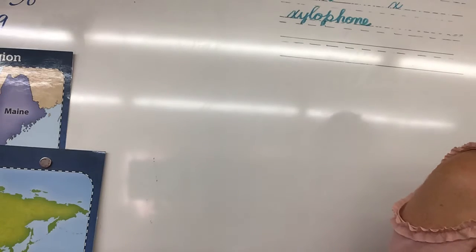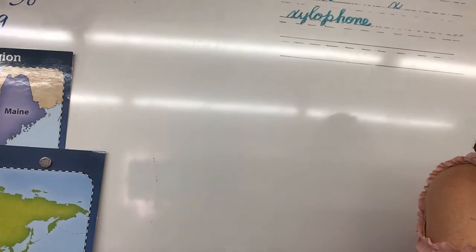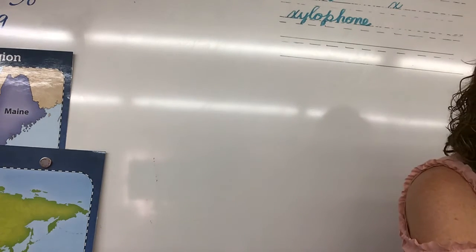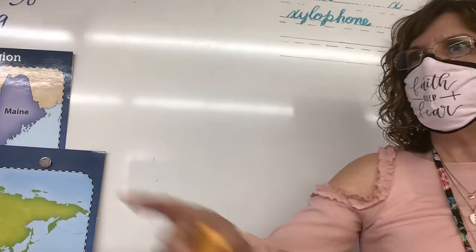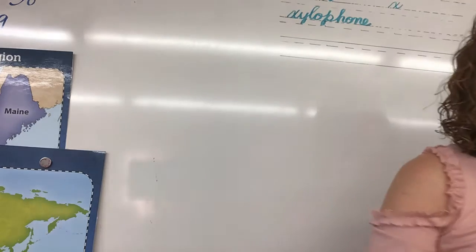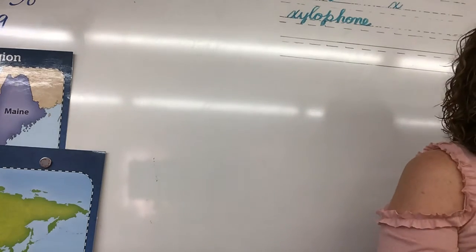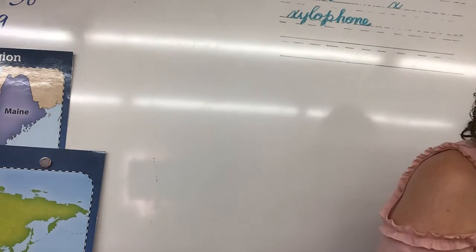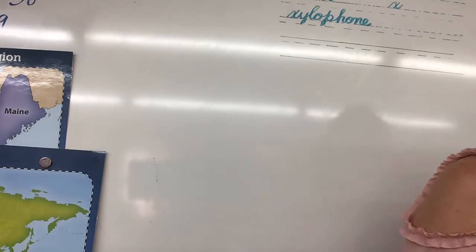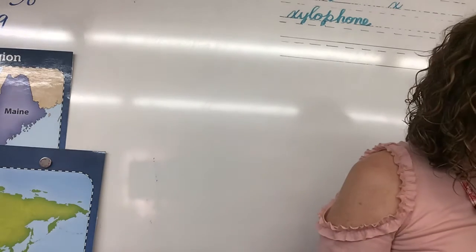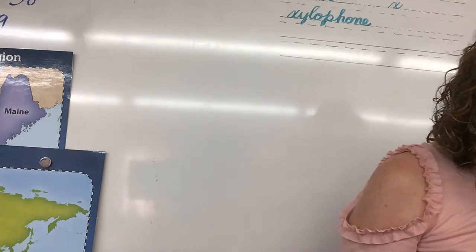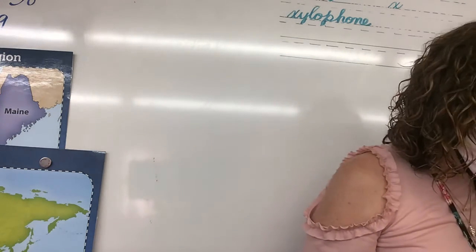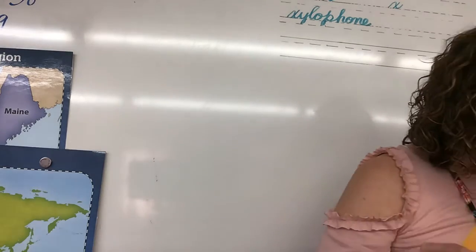All right, layers of the soil. Soil can be found in two main layers. The topsoil is the top layer of soil. Don't forget that word top. Topsoil, top layer of soil. That makes sense, doesn't it? It is usually dark and rich in humus and nutrients. It is soft and absorbent enough to hold water. Most plants grow in this layer of soil. The topsoil is usually only a few inches deep.